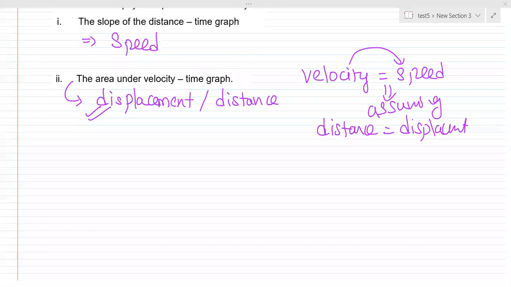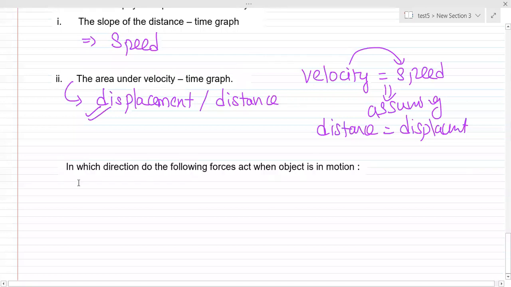Okay, fine. Now the next question we will solve, and then you can have a break. For today, it will be more than enough. The next question is not from your syllabus, but it is regarding forces. Can you please give me the direction for it?